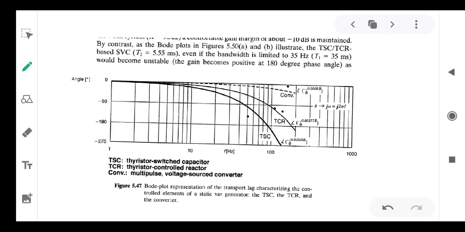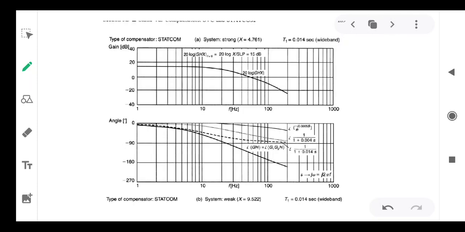This is the frequency response of the SVC and STATCOM. It is for a strong system, x is equal to 4.7. So for a strong system, the SCR is a very high value compared to a weak system. SCR is the short circuit ratio, that is equal to 1 by x.